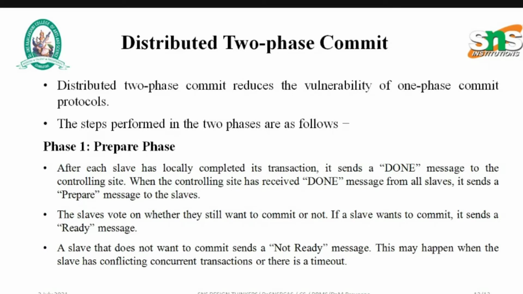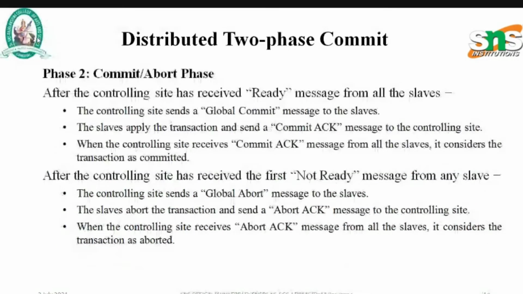This may happen when the slave has a conflicting concurrent transaction or there is a timeout. Next, phase 2 is the commit or abort phase. After the controlling site receives the ready message from all the slaves, it sends a global commit message to the slaves. The slaves apply the transaction and send a commit acknowledgement message to the controlling site. When the controlling site receives commit acknowledgement from all the slaves, it considers the transaction as committed.